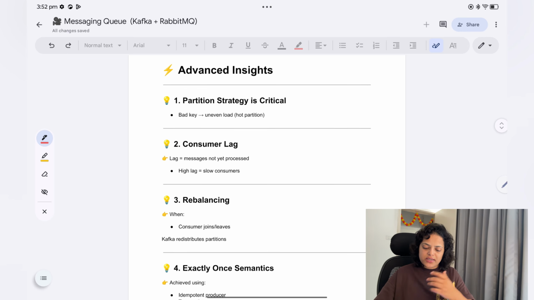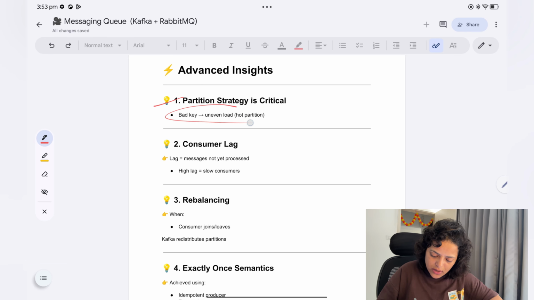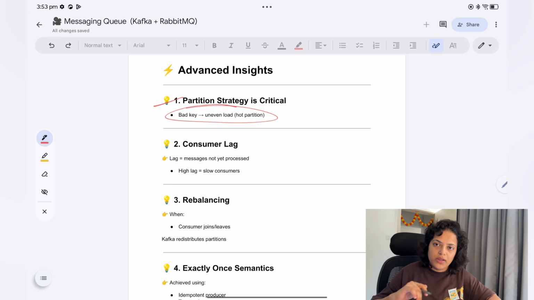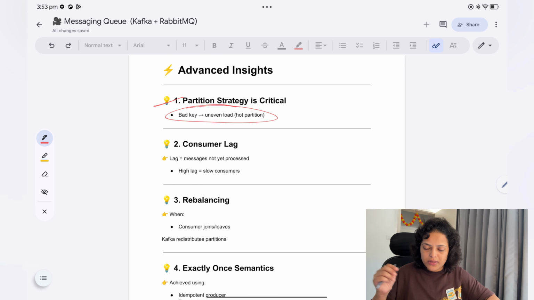Now, an advanced insight: if we talk about Kafka, partition strategy is critical. If you are partitioning data on the basis of a key, then you need to intelligently select that key. A bad key means uneven load or a hot partition. Only one partition will get all the load, everybody will read from there. That kind of hot partitioning will happen.